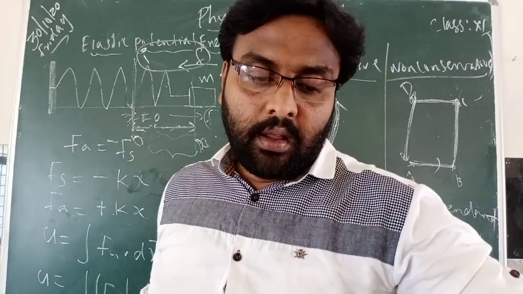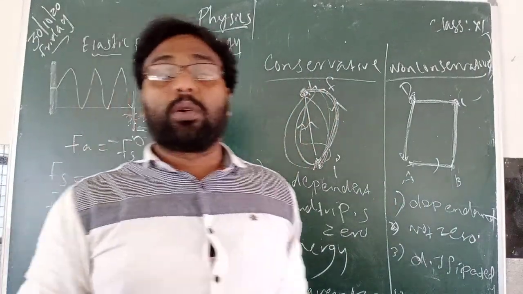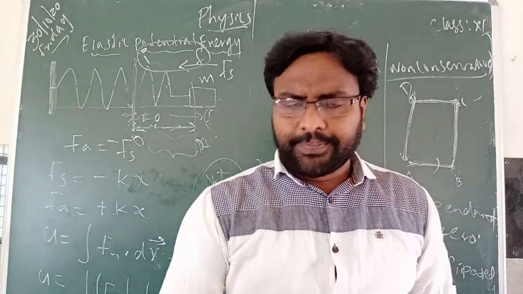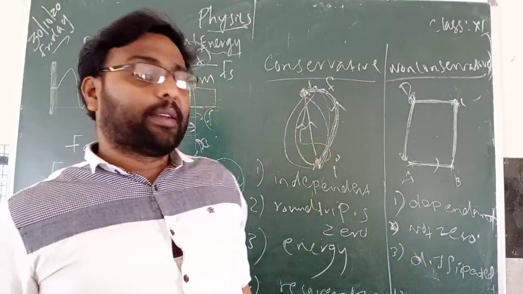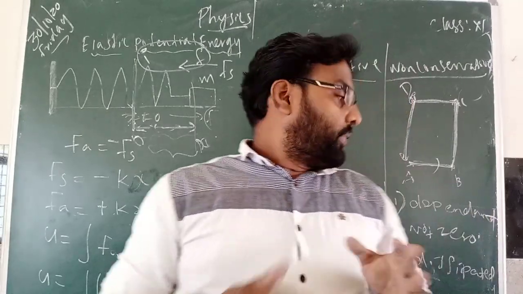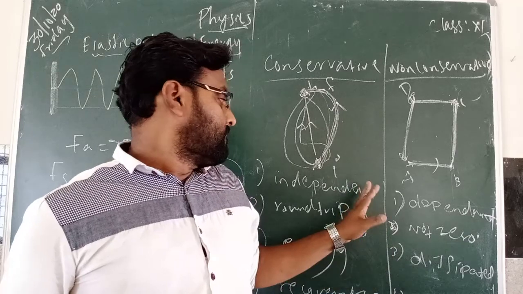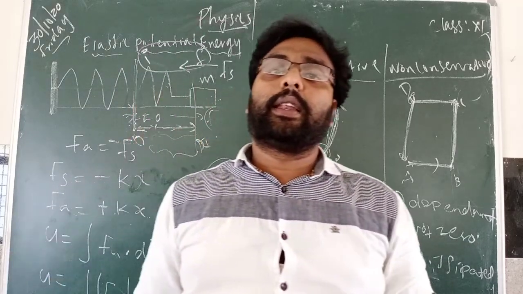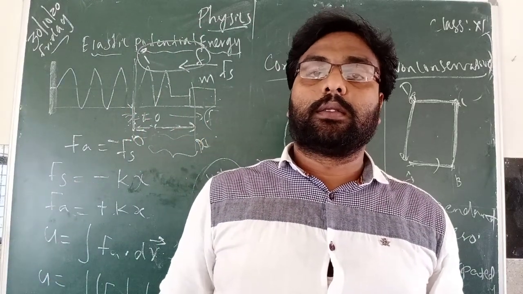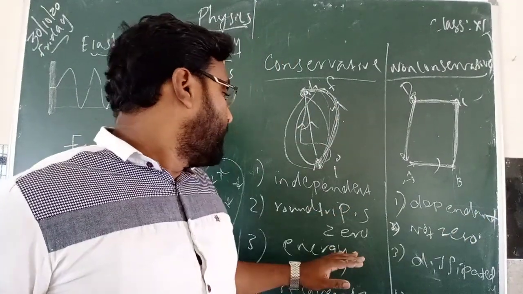There is a question: comparison of conservative and non-conservative force. It is very important, a 3-mark question. There are 5 differences; for a 3-mark question you have to write 3 differences. So you can learn this. First one is what? Work done is independent of the path. And for non-conservative force, work done is dependent on path.